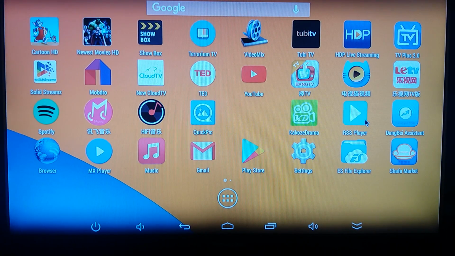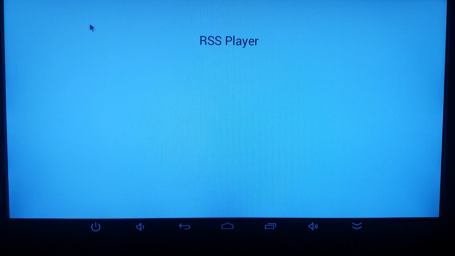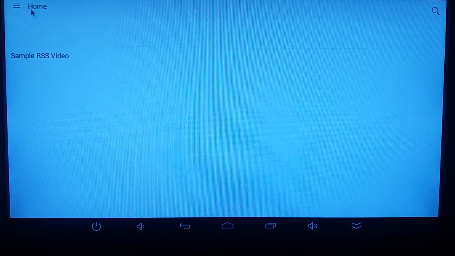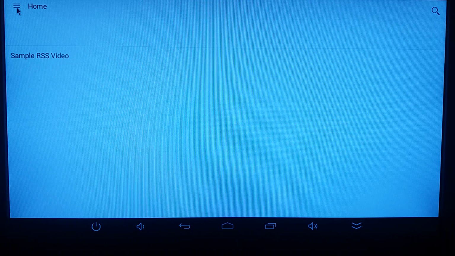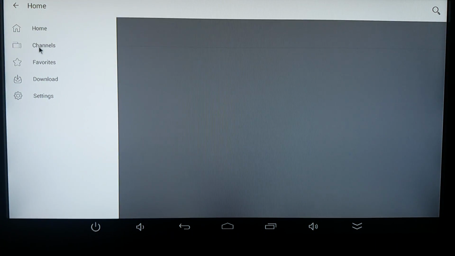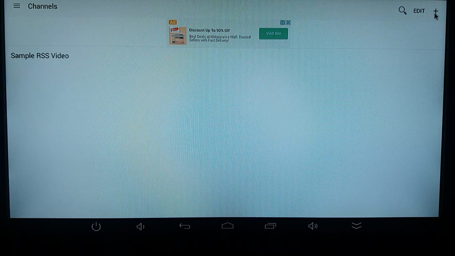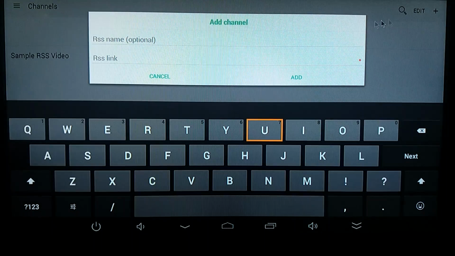Okay, now we are going to put in the link to see the Hong Kong video, etc. Click RSS player, go to these 3 black horizontal bars, click channel, then go to the right top corner, click plus, that means add a channel, and there you are.